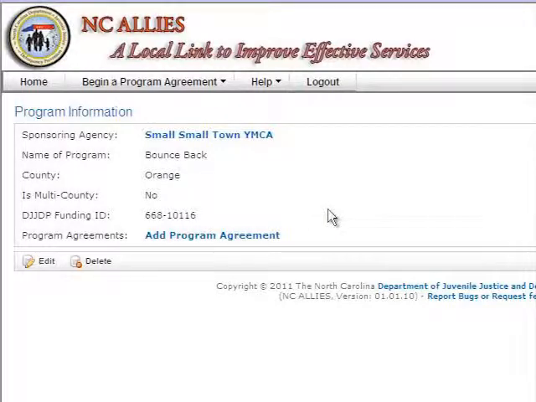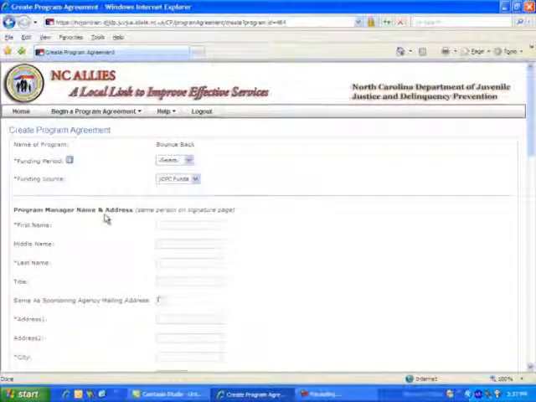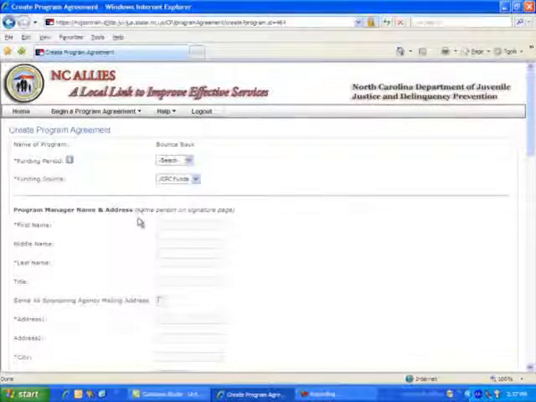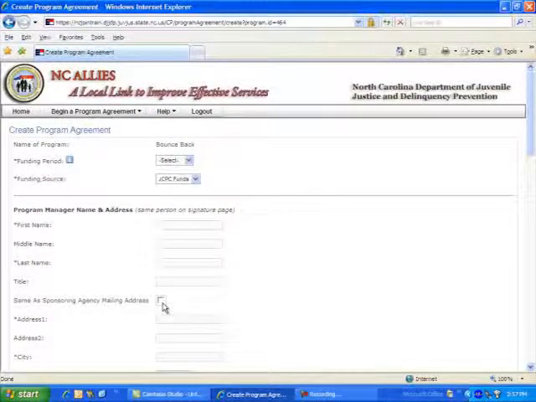Now we are ready to add the program agreement for this sponsoring agency and this program. Click on Add Program Agreement. Enter the information in all the required fields on this screen. There are 5 places that checkboxes are provided to ease data entry. Users may check the Same As box to automatically pre-fill information that is the same as information previously entered.